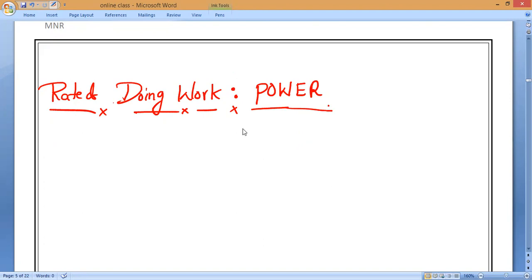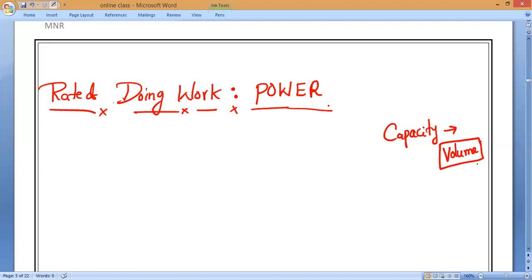So now, you all know this word called capacity. What do you mean by capacity in general language? Suppose I say my water tank capacity is 1,000 liters, or my water tank capacity is 2,000 liters. What do you mean by capacity? It is the volume of the tank. So capacity of a tank means volume of the tank.